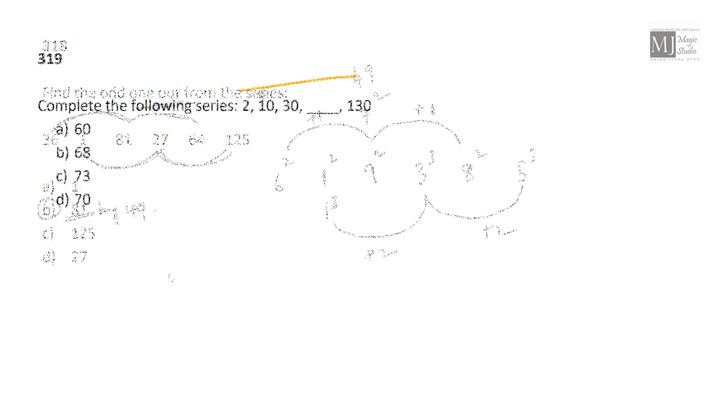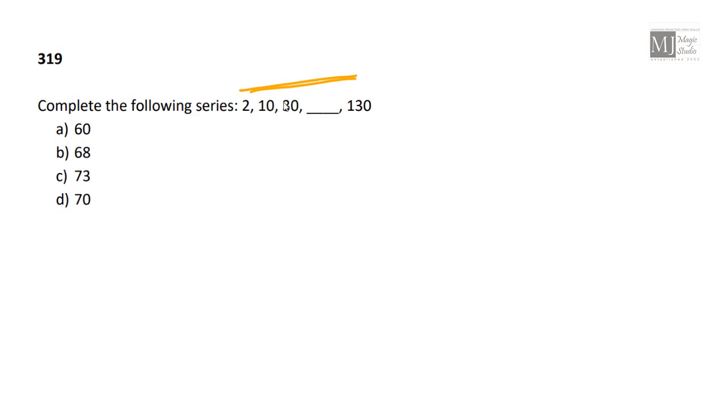Complete the following series. The best way to solve this series, oh, it's moving up fast. Let me find out the difference, and the difference table always helps us in some way or another. Here the difference is 8, then difference is 20, then we don't know, then we don't know. Okay, so 8 is 2 cube, 20 is no cube.